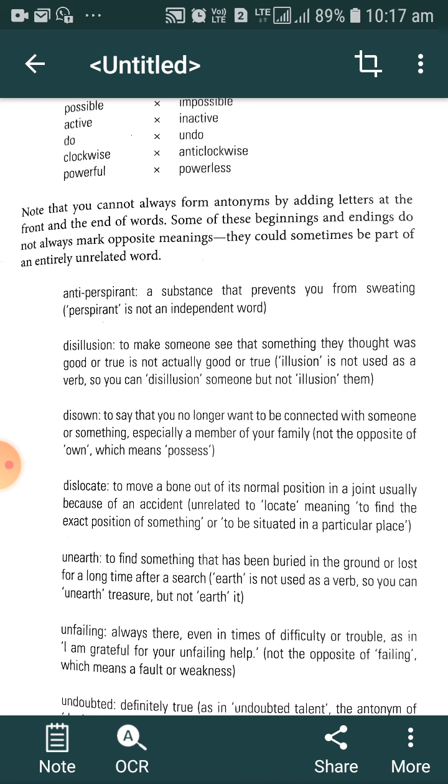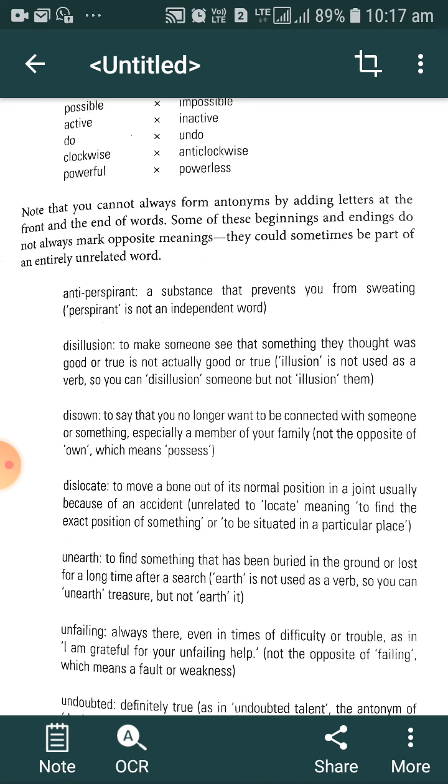Dissolution means to make someone see that something they thought was good or true is not actually good or true. This is the word dissolution, meaning to make someone see that whatever they consider true or good actually is not. That is illusion, dissolution. But illusion is not used as a verb, so you can disillusion someone but not illusion them. So disillusion is a word, but illusion is not.